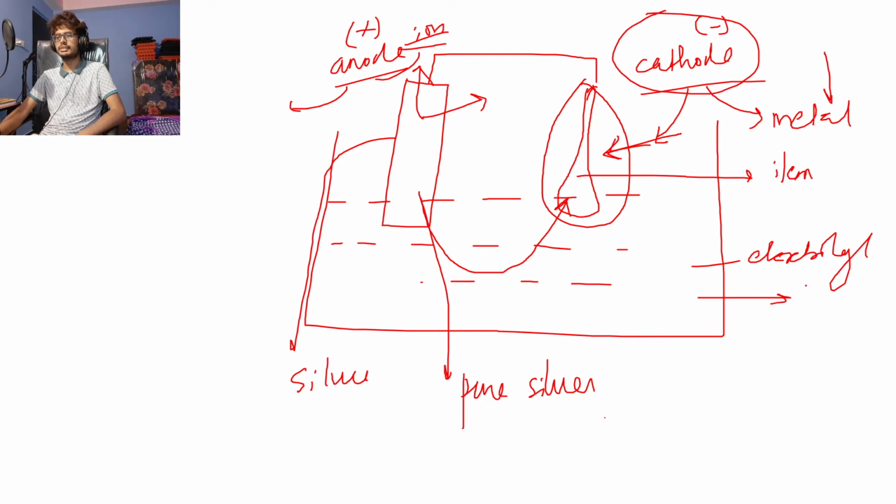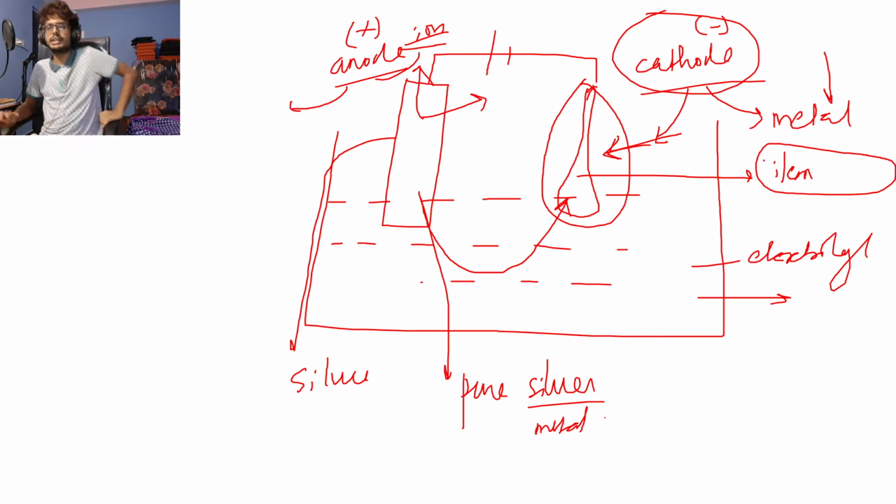Electroplating is basically electrolysis. We have a cathode, we have an anode, we have a power supply, right? And anode is always made up of the pure metal, not just silver. You can generalize it as pure metal. And cathode is always made up of the item to be electroplated, the item on which you want a coating of this metal. So this cathode should be that material over which you want the coating, right? You need a power supply. So this is the general idea of electroplating, right?